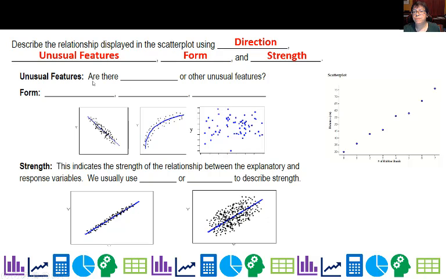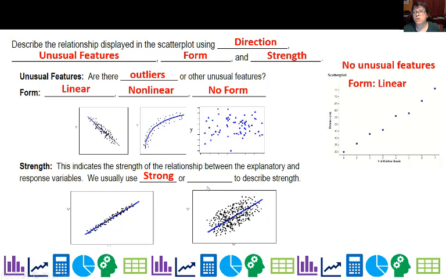So unusual features, how do we check that? Are there any outliers or other unusual features? Don't really have any here, so no unusual features. And then form is either linear or non-linear, so you can see this is sort of curvy. This is pretty linear, or really no form whatsoever, just sort of a scatter. Strength tells us how strong that linear relationship is. We usually say strong or weak. So we would say this one is strong and this one is weak. For this graph right here, I noted that the form was linear and the strength would be strong.